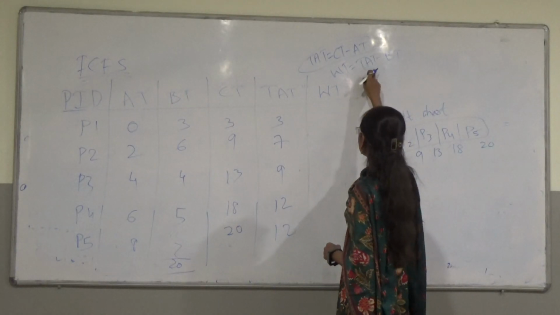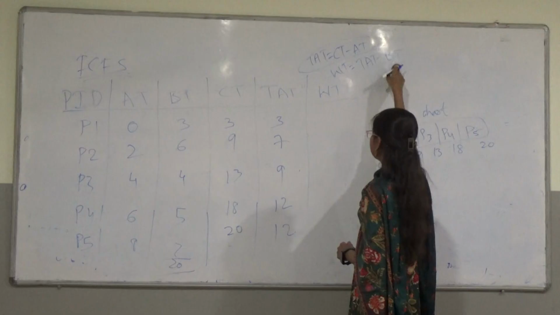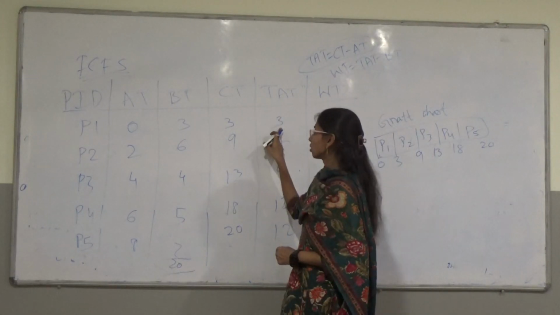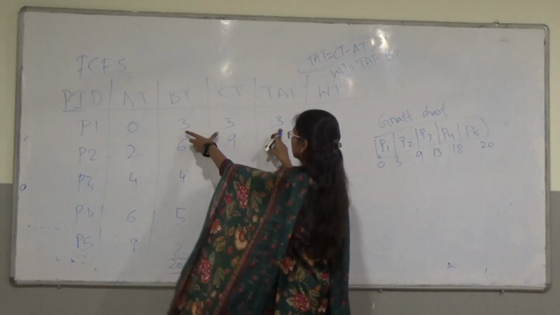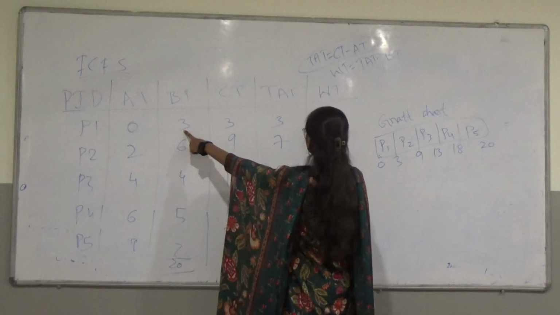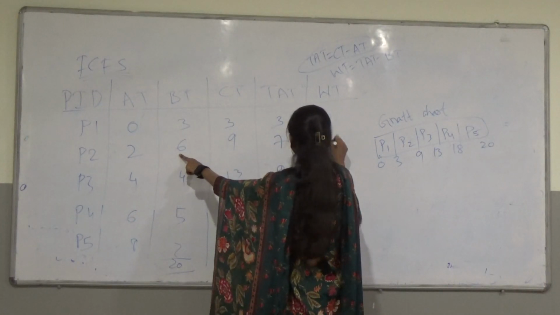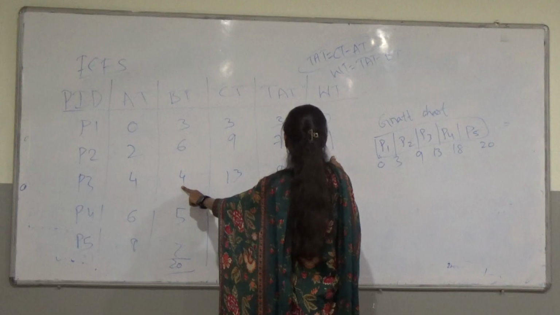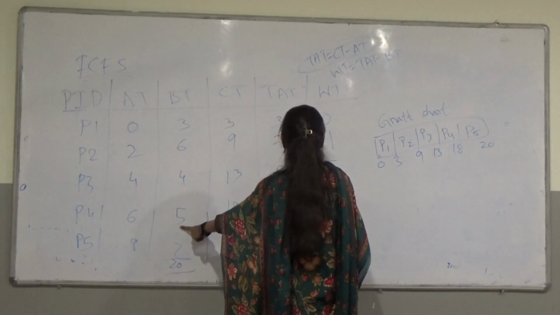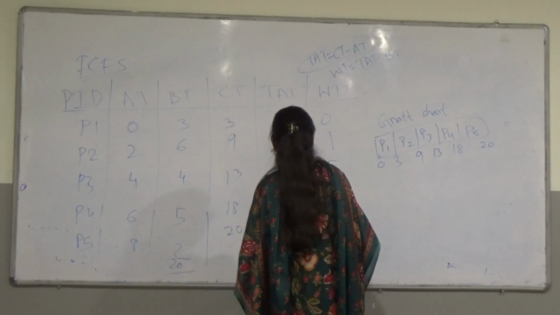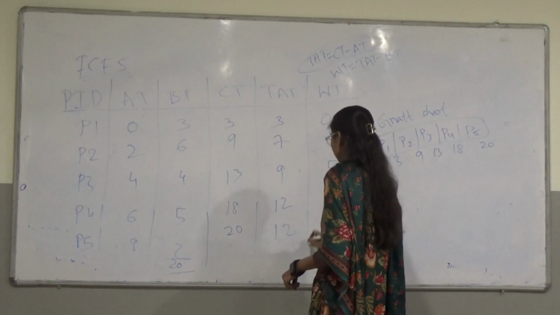Next, WT. What is the formula of WT? TAT minus BT. So TAT we already got. TAT minus BT, so this minus this. 3 minus 3 equals 0. 7 minus 6 equals 1. 9 minus 4 equals 5. 12 minus 5 equals 7. 12 minus 2 equals 10.